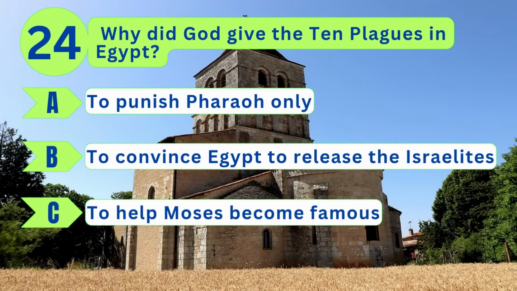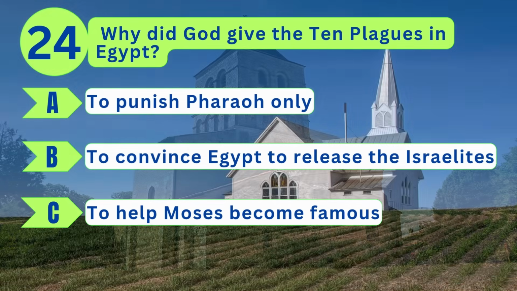Question 24. Why did God give the 10 plagues in Egypt? A. To punish Pharaoh only. B. To convince Egypt to release the Israelites. Or C. To help Moses become famous.